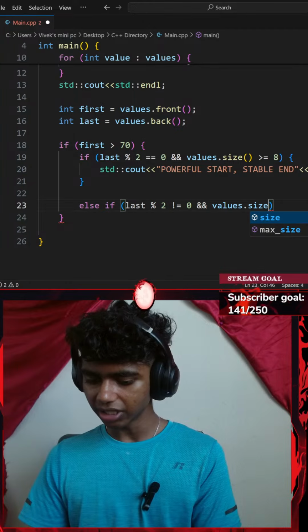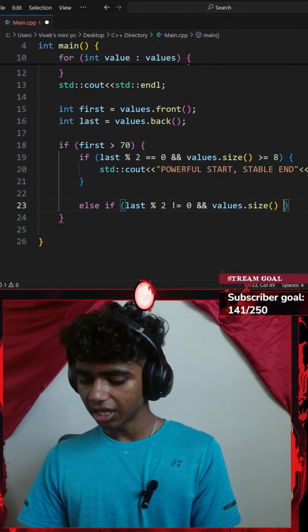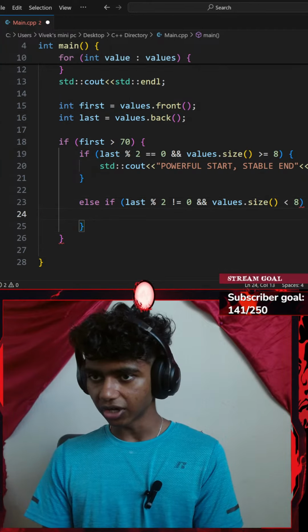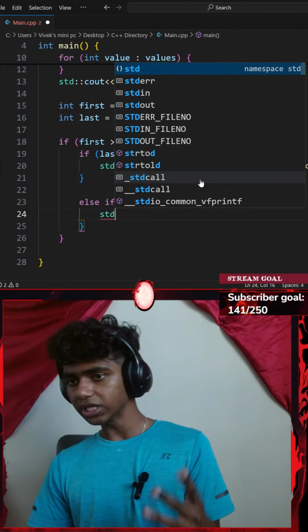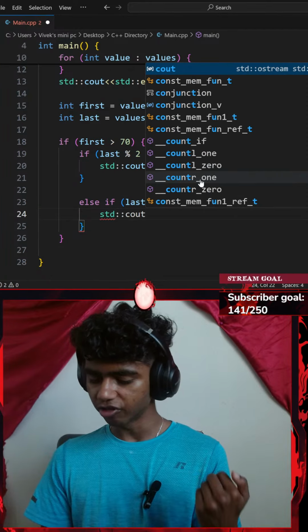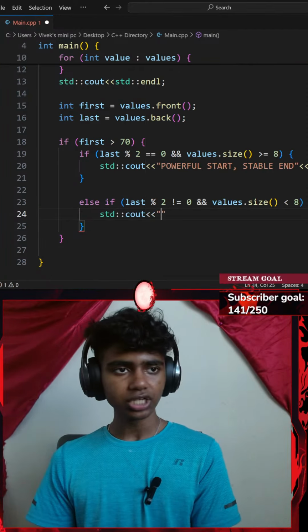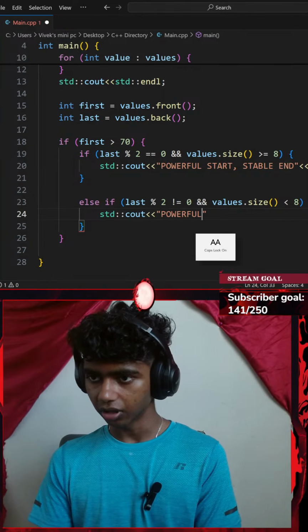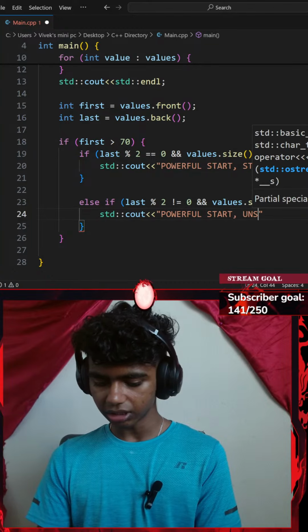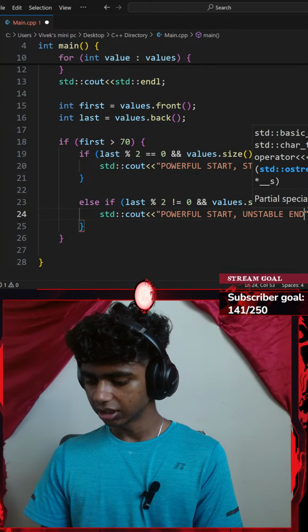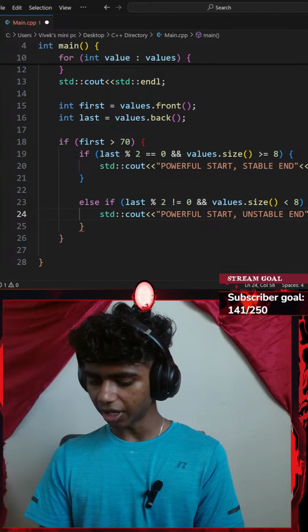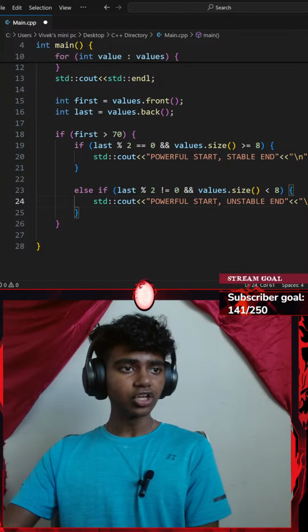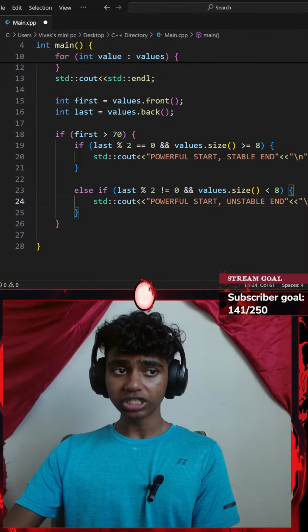Okay, if my vector's size is less than 8, I'm going to be displaying a standard console output. So I'll add a pair of curly braces and then go with standard console output with an insertion operator. I'm going to be inserting something like "powerful start, unstable end." There we go. And then I'll go with another insertion operator and insert a \n new line. Okay, lastly, go with an else clause and print "powerful start, unknown end."